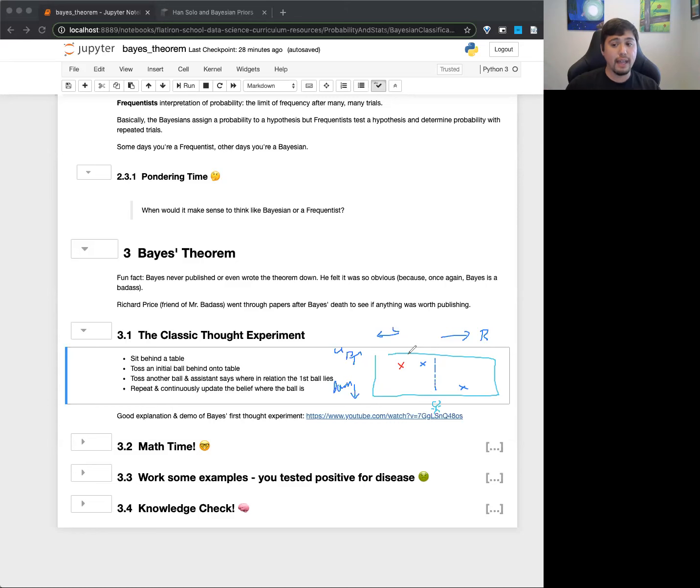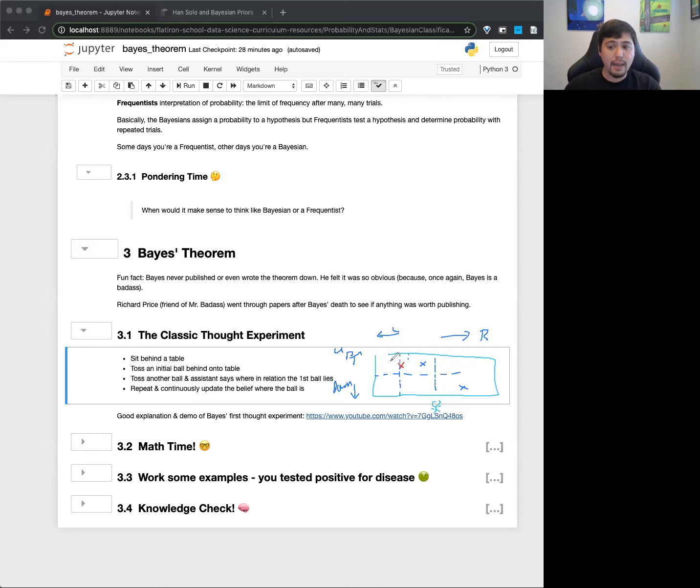It might even be further left, maybe that's not quite true. Maybe I put it right here, halfway. But it's on the second, kind of on the higher part. So then I draw this line up here. Maybe the ball is most likely right here. And so I keep throwing the balls and stuff like this.